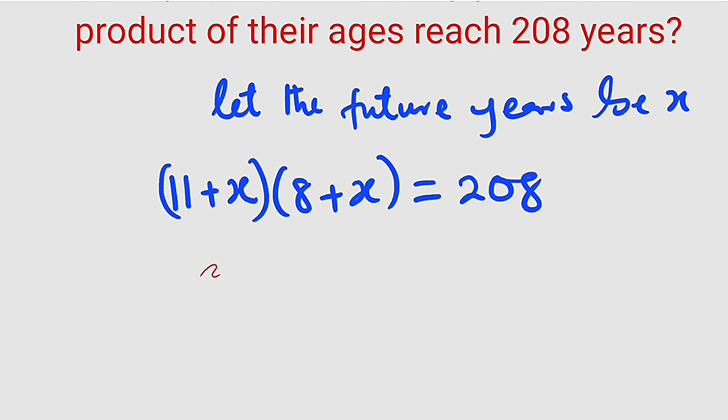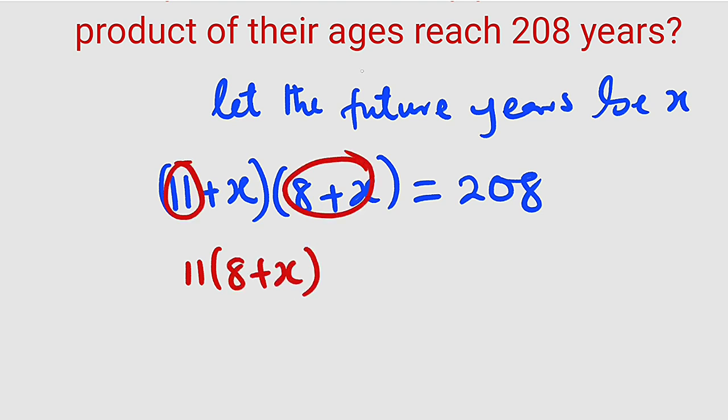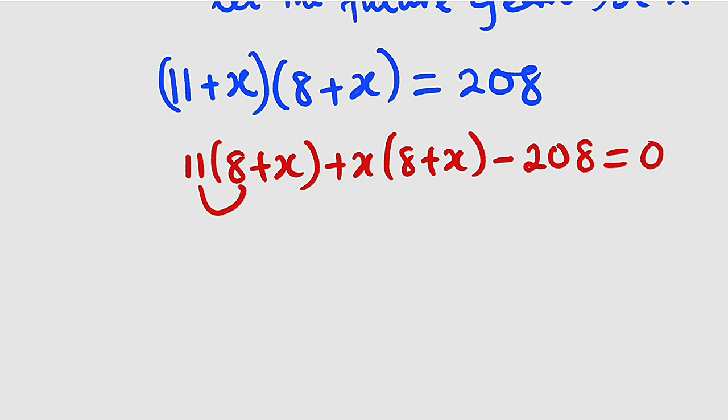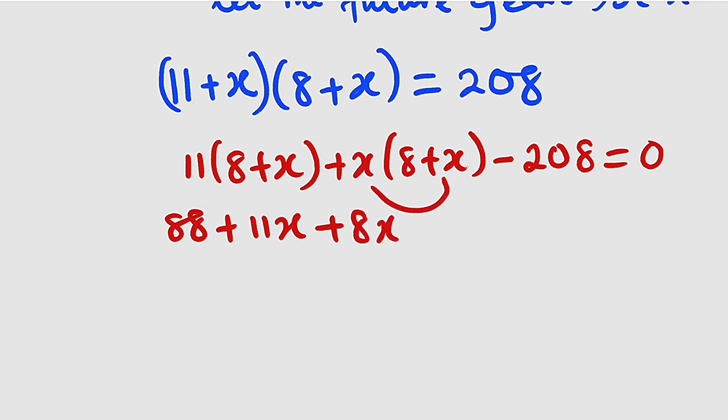I think it is going to be a quadratic. This is 11 multiplied by 8 plus x. You take this, you distribute over this. Then you take the second one, which is x, and distribute over 8 plus x again. Then we can simply subtract 208 from both sides, so we have minus 208 equal to 0. 11 times 8 is 88, 11 times x is 11x. Then we move to the next one, this time 8x. x times x is x squared. Minus 208 equal to 0.